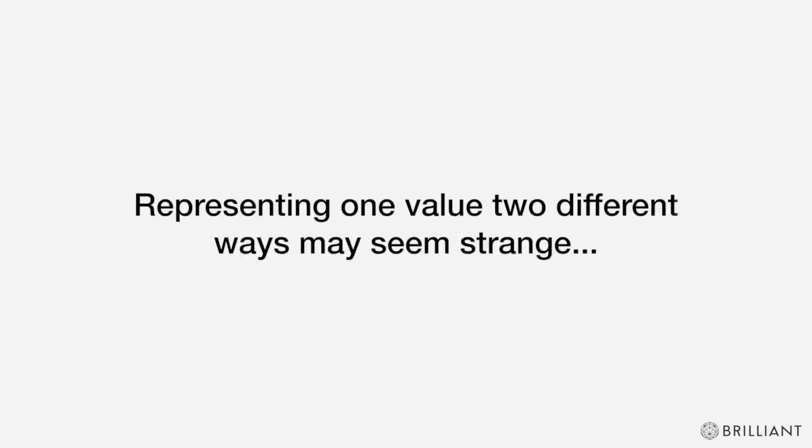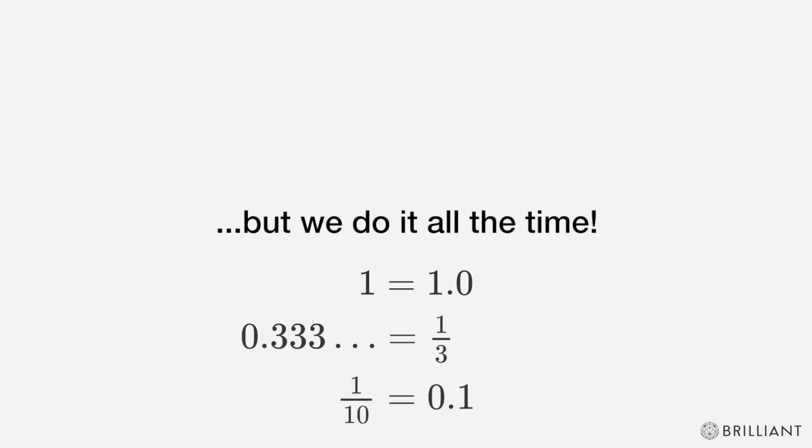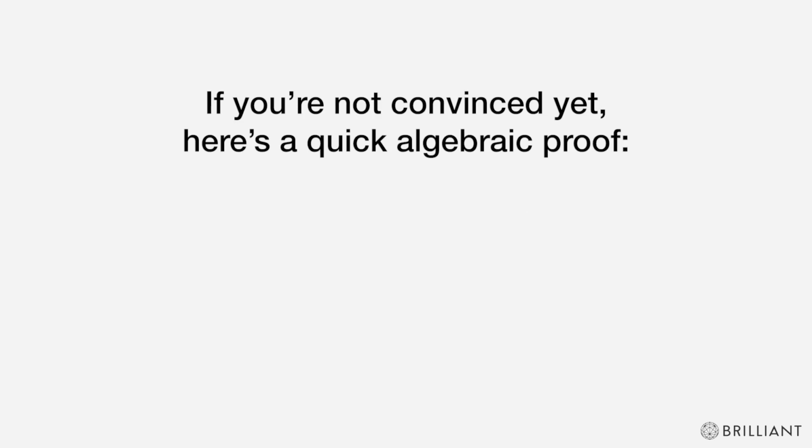Representing one value two different ways may seem strange, but we do it all the time. 1 is the same thing as 1.0, 0.333 repeating is 1/3, and 1/10 is the same thing as 0.1. If you're not convinced yet, here's a quick algebraic proof.